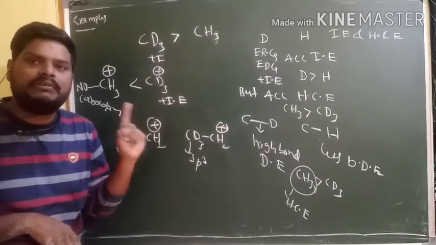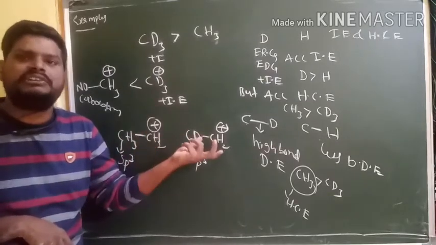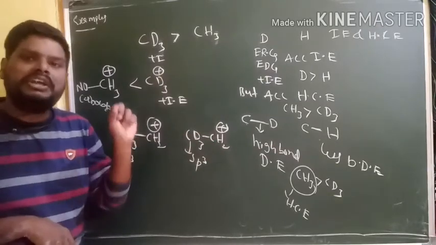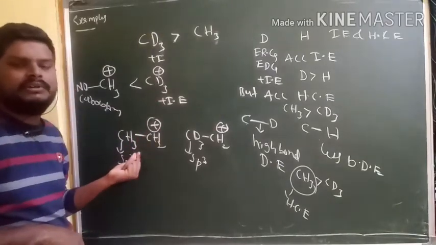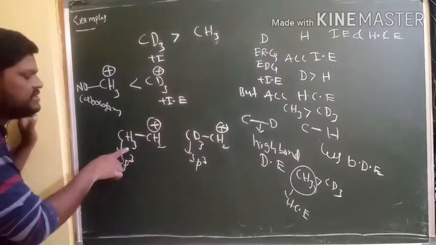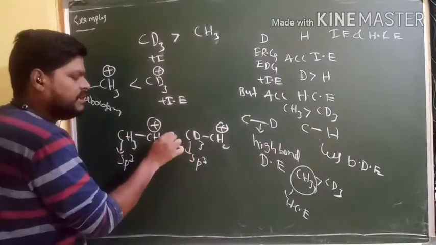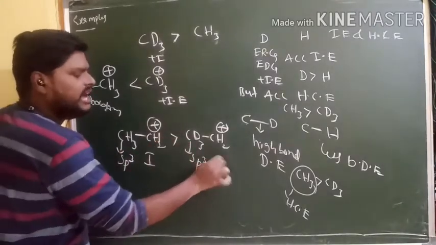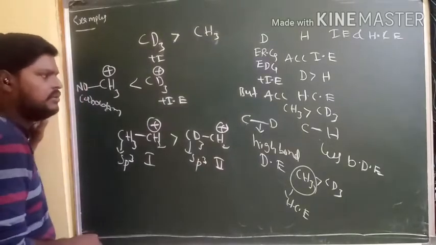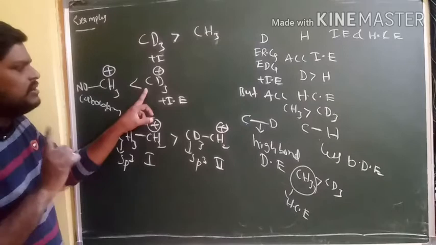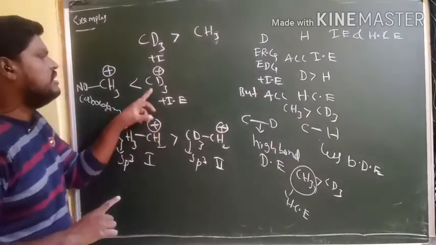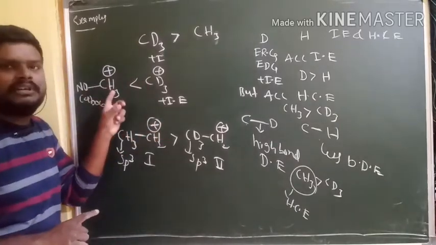I told you already, whenever hyperconjugation and positive inductive effect both are there, you need to give more priority towards only the hyperconjugation concept. So CH3CH2+ is more stable than CD3CH2+. That means the first structure is more stable than the second structure. Yes or no? But in the earlier case, you need to depend on only positive inductive effect because no sp3 carbon is there.